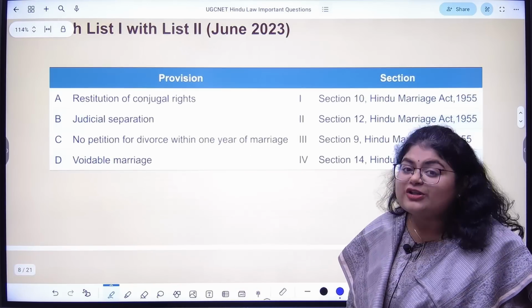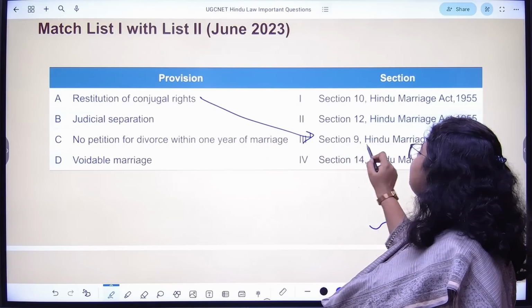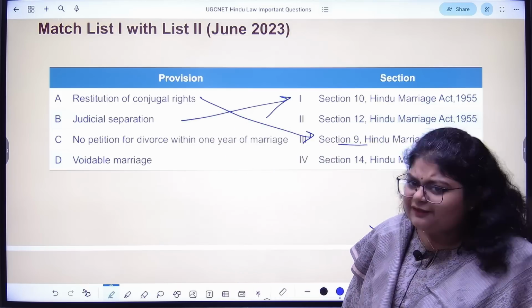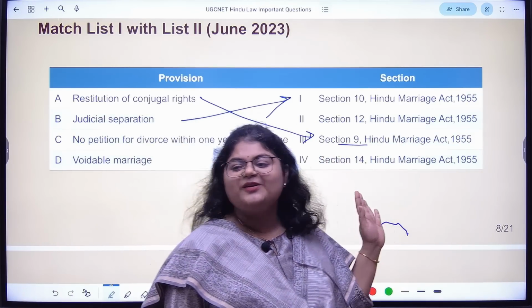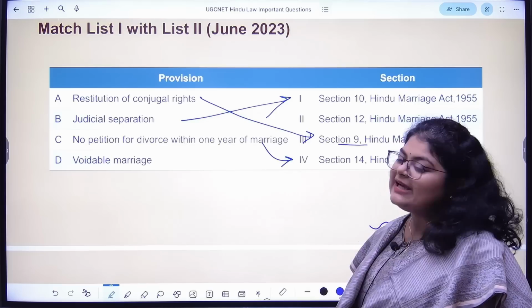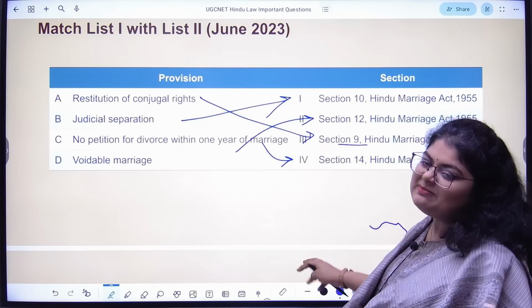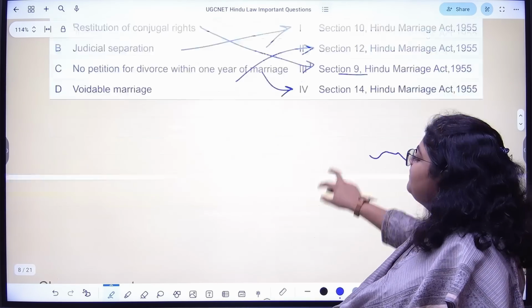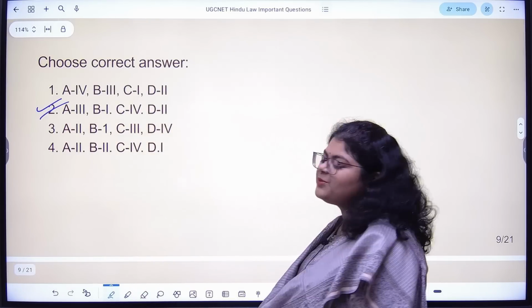Now, restitution of conjugal rights is given under which section of the HMA? Direct section based questions. This is given under section 9 of Hindu Marriage Act. Judicial separation is given under section 10. Direct from the HMA, not much concept, just simple HMA section numbers you have to learn by heart and go. No petition for divorce within 1 year of marriage given under section 14. Voidable marriage is given under section 12. So just match the correct codes and here you will have your answer. A is 3 and there is only one option with A is 3. So correct code will be option 2.